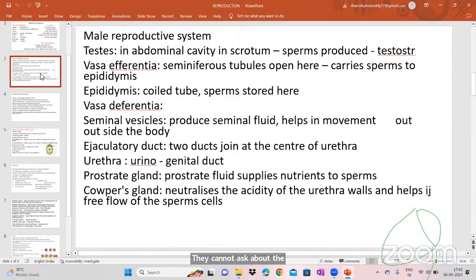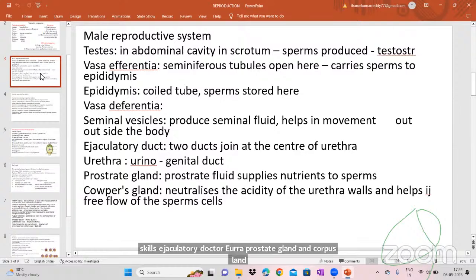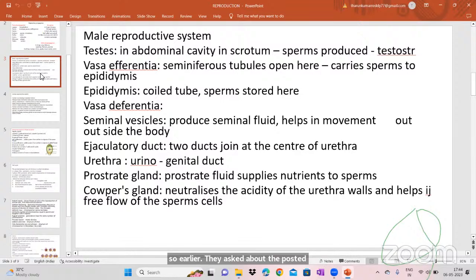One is the male reproductive system, which has the testes, vasa efferentia, epididymis, vas deferens, seminal vesicles, ejaculatory duct, urethra, prostate gland, and Cowper's gland. Earlier they asked about the prostate gland. I think they asked about one gland from the male reproductive system. The prostate gland releases prostate fluid, which supplies nutrients to the sperms. So this is the function of the prostate gland.